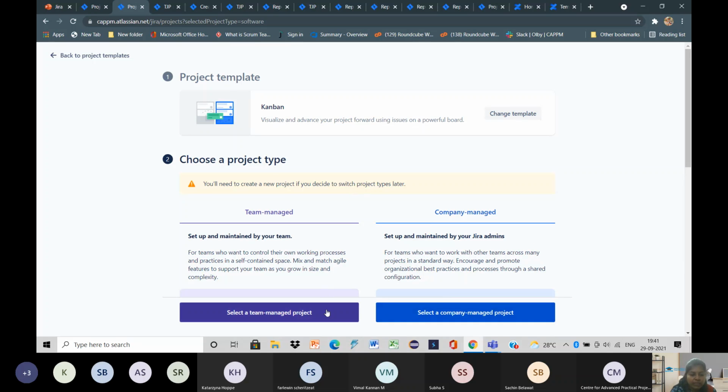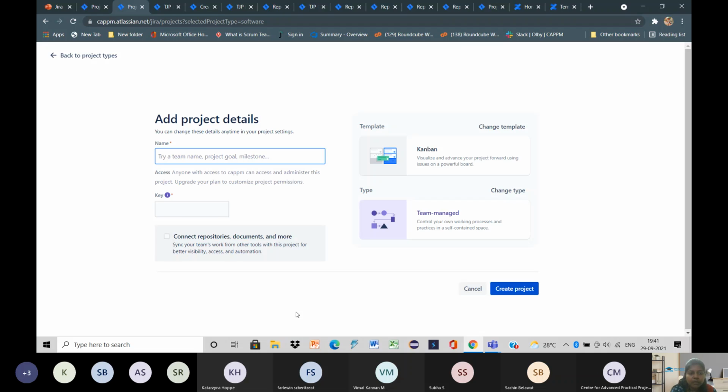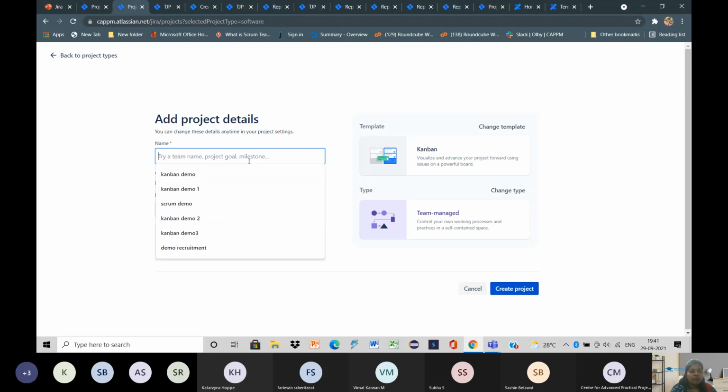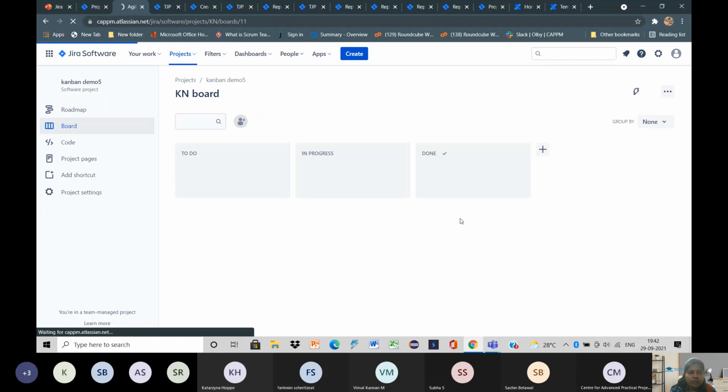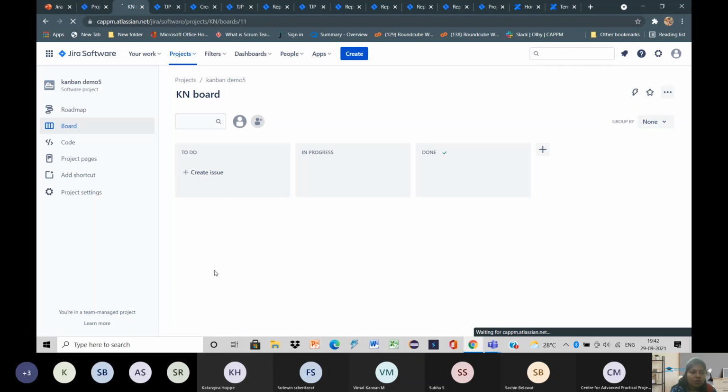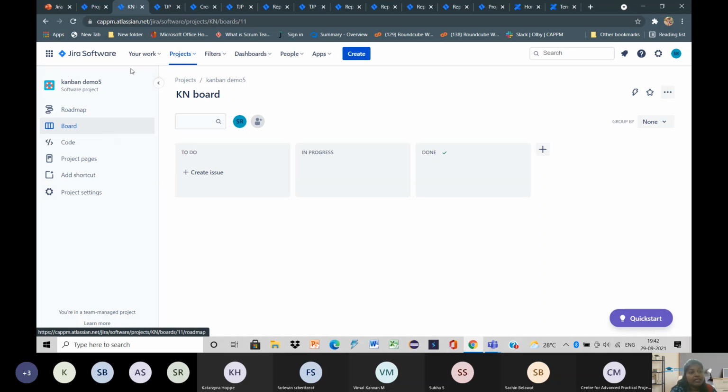So I'm going to go for this team managed project, and I have to give a name. So I will give any name to it. Once we give the name, the key will get automatically generated. Then we have to go for this create project option, which is found here. I'll go for this. So this is how we create a project in Jira software. The project has been created successfully.